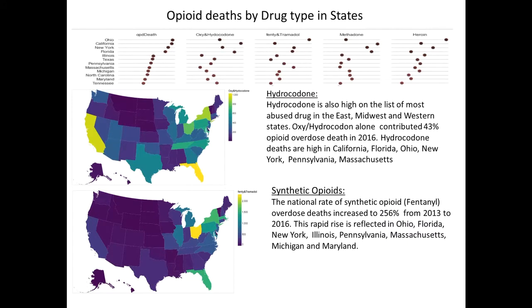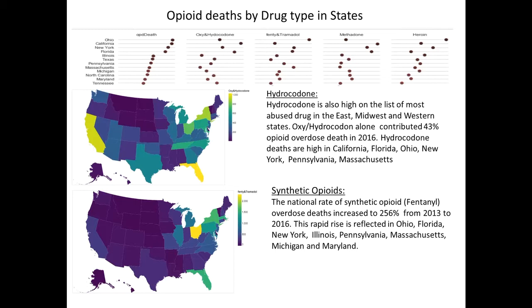Hydrocodone is also rated high on the list of most abused drugs in the East, Midwest, and Western states. Oxy or hydrocodone alone contributed 43% of opioid overdose deaths in 2016. Hydrocodone deaths are high in California, Florida, Ohio, New York, Pennsylvania, and Massachusetts.